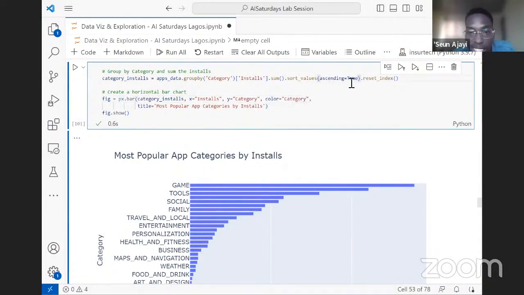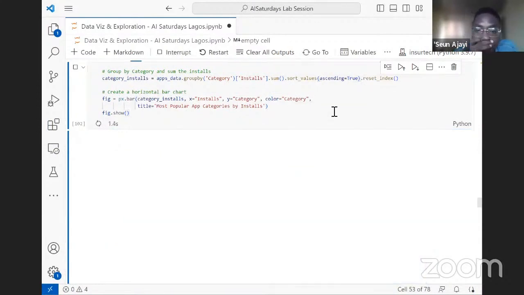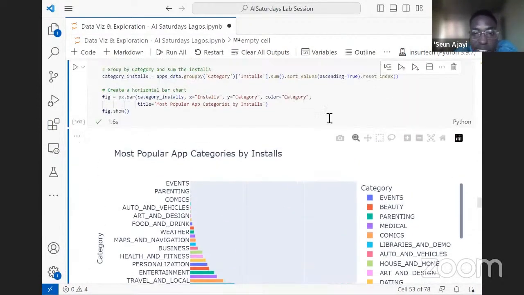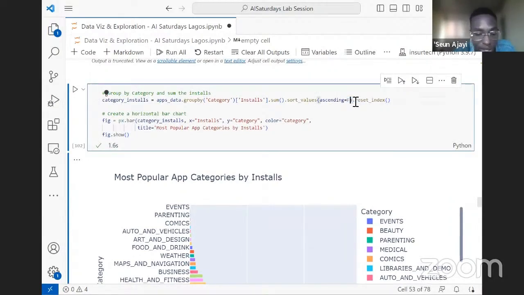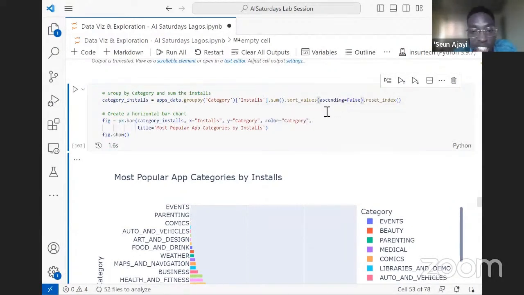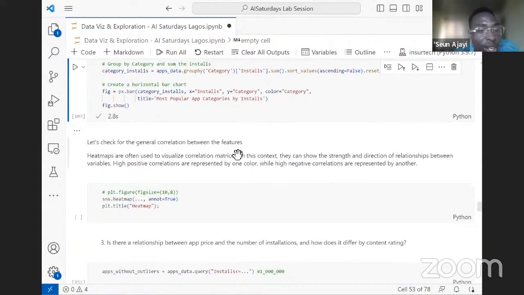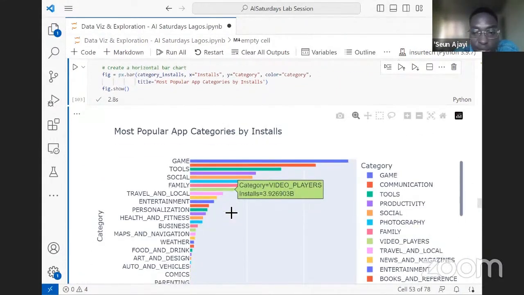And I need to set ascending to false back, because this is going to flip it upside down. Honestly, the behavior is not really understandable, but we know how to go around it to get what we want.